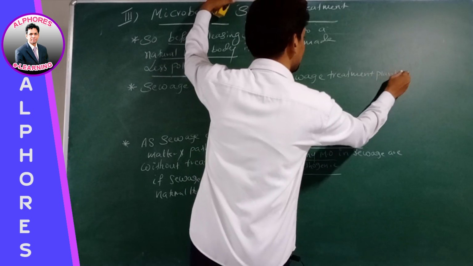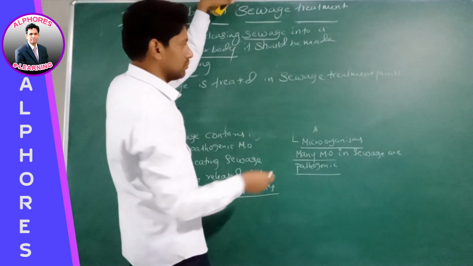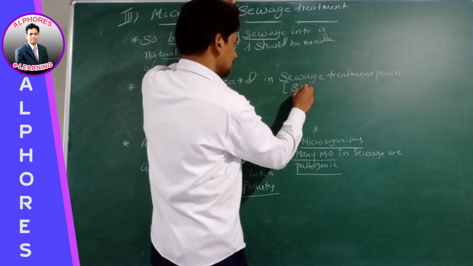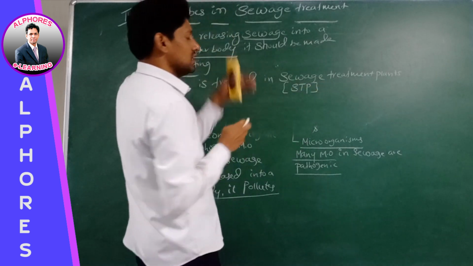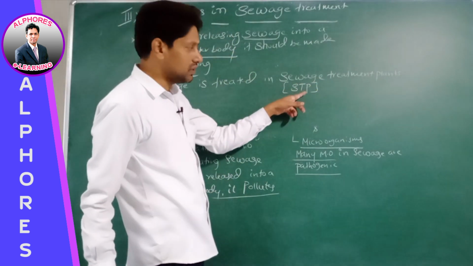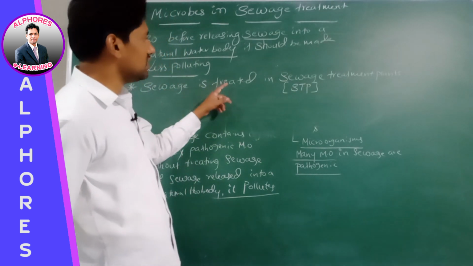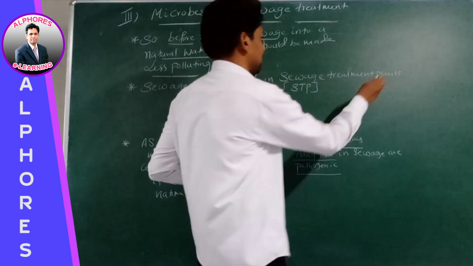Where is sewage treated? In sewage treatment plants. What is the shortcut of sewage treatment plants? STP. Sewage treatment plants. Is it okay? Therefore, sewage is treated in sewage treatment plants.